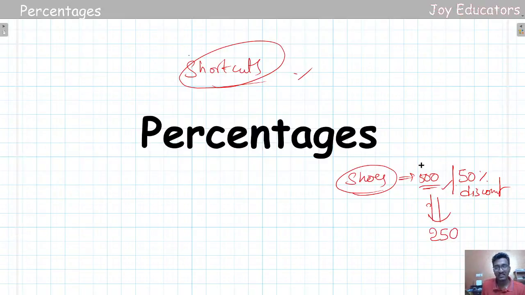But what if he says it is 500 rupees, you are getting 47% discount? Oh man, what are you saying? Like, I just say 45% or 50%. Why are you saying 47%? Yeah, can someone say what is 45% of 500? See, this is where the percentage shortcuts come in the picture.